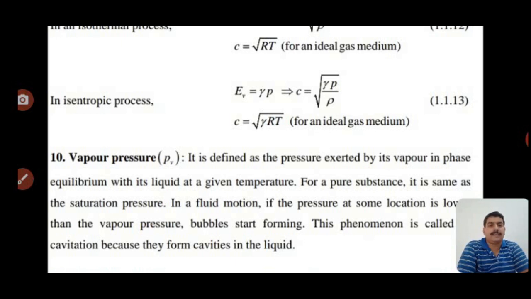In a fluid motion, if the pressure at some location is lower than the vapor pressure, then bubbles start forming. The phenomenon is called cavitation because they form cavities in the liquid. The cavitation phenomena I will explain in another lecture also.